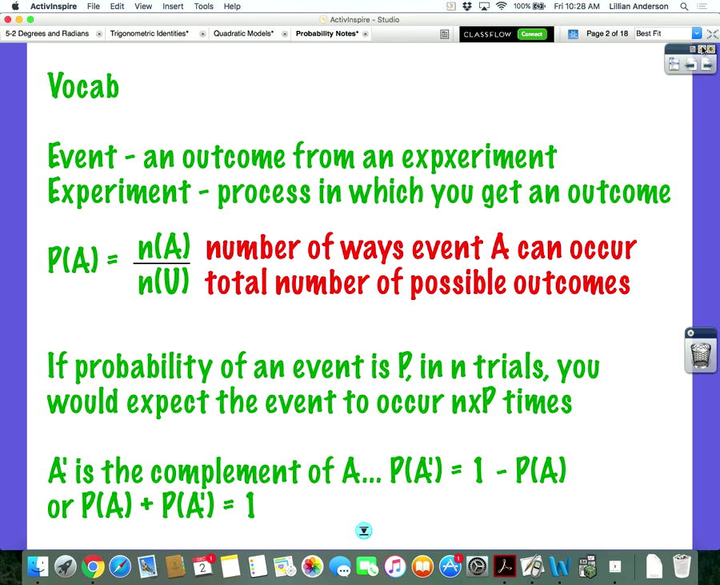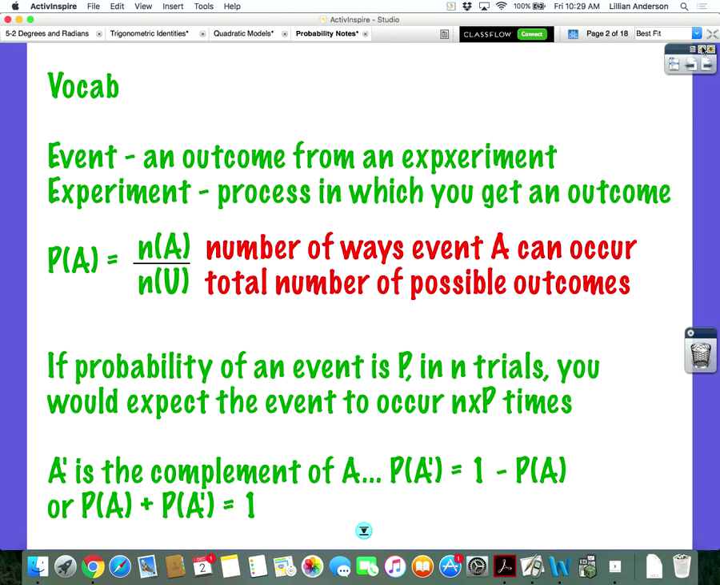And basic probability is n of A over n of U. N represents the number of ways A can occur, that's your numerator, and the denominator is the total number of possible outcomes. That is what basic probability is. If you flip a coin, what's the probability of getting a head? 50%, or as a fraction, 1/2. So you guys already know this.